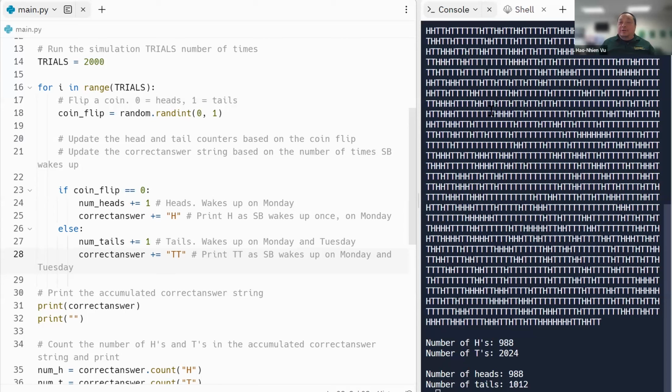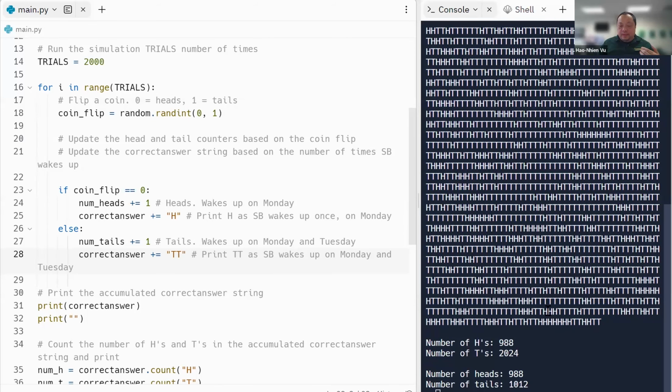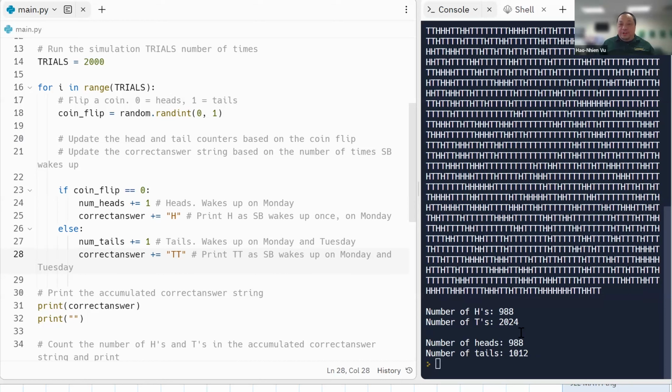These are all the correct answers throughout the 2,000 trials. And you can see down here, the number of heads is 988. The number of tails is 1,012. So it is kind of 50-50. But the number of correct H answers is only half of the number of correct T answers. If she is asked, guess what happened? She would be 2 to 1 more correct in saying tails than saying heads.